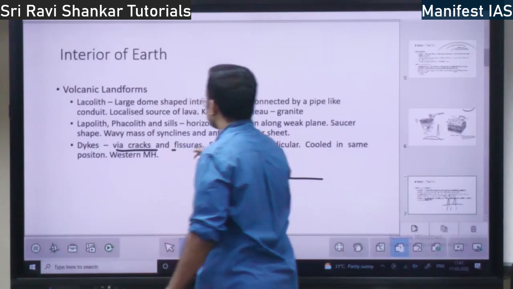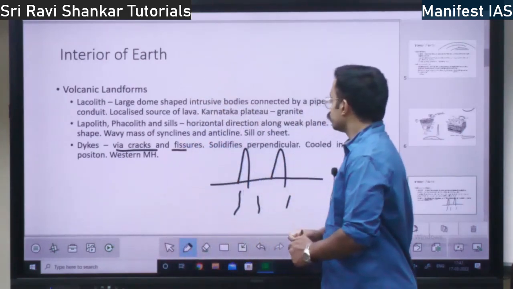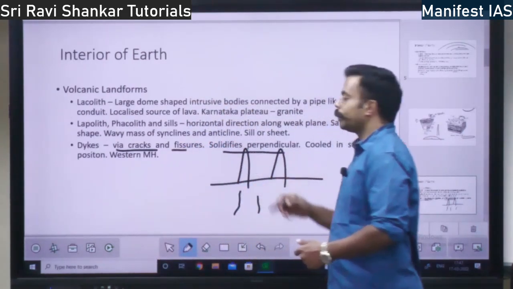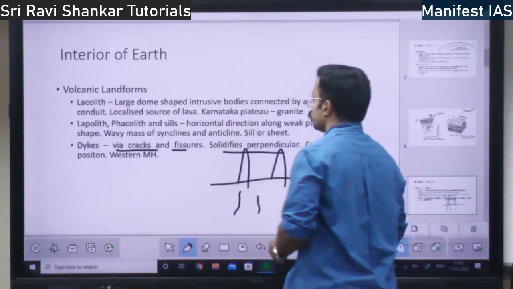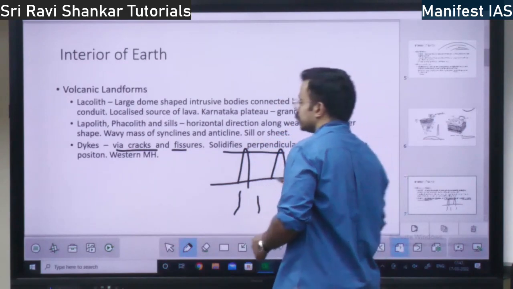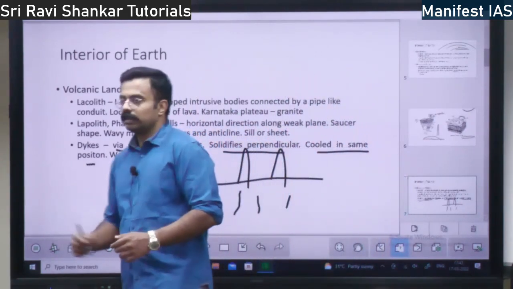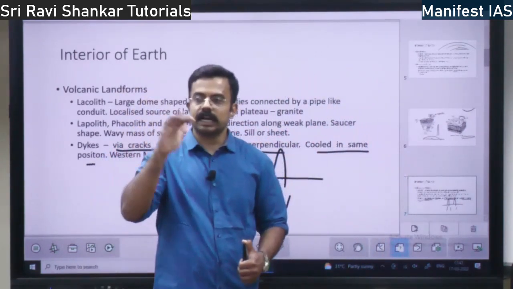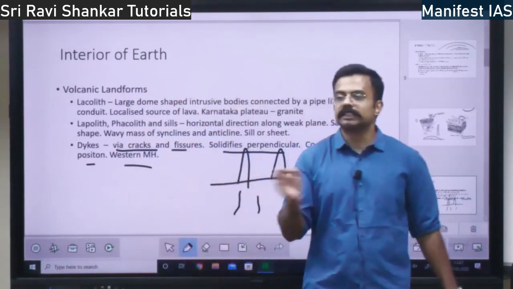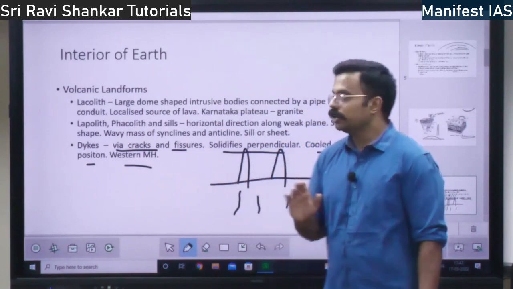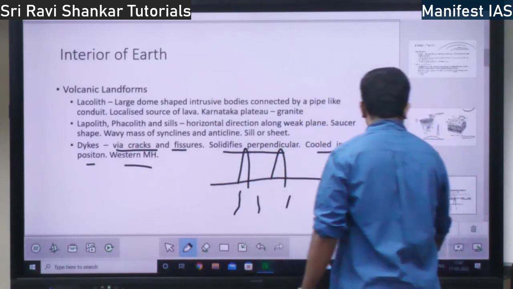They come via cracks and fissures. So they get solidified perpendicularly, in the same direction. It comes in the vertical direction and also cools in the same direction. You find these dikes in the western Maharashtra region. Right? So this is about the volcanic landforms.